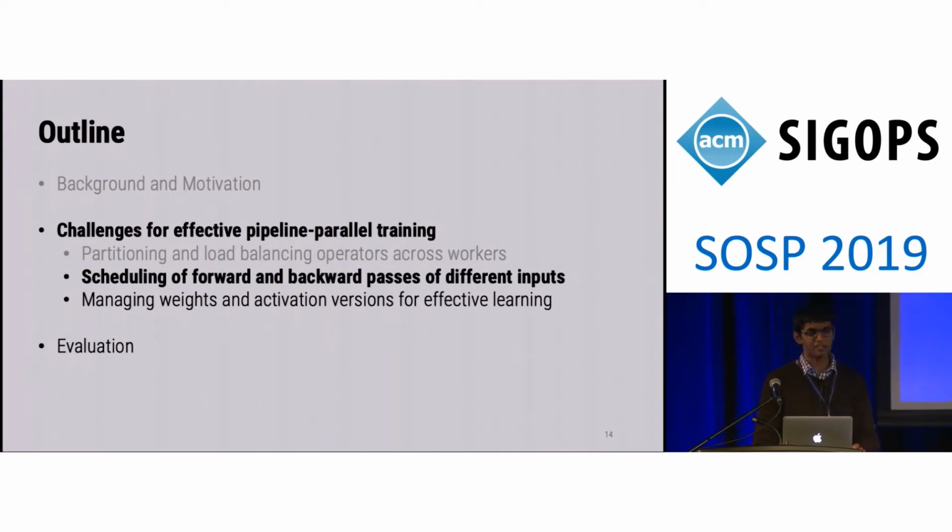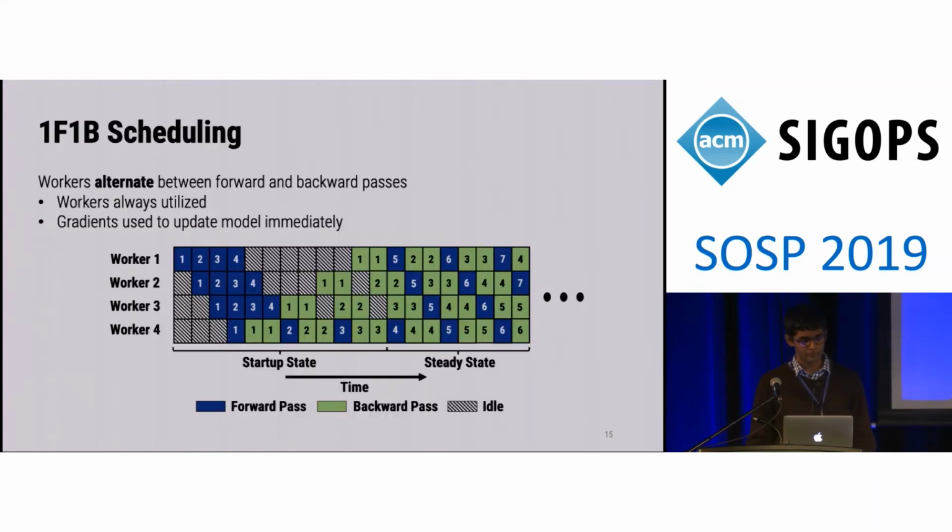The second challenge PipeDream needs to deal with is determining how to schedule forward and backward passes of different inputs. PipeDream handles this using a scheduling discipline which we call 1F1B. Workers are always alternating between forward and backward passes. This ensures that workers are always utilized, and gradients are used to update the model immediately.